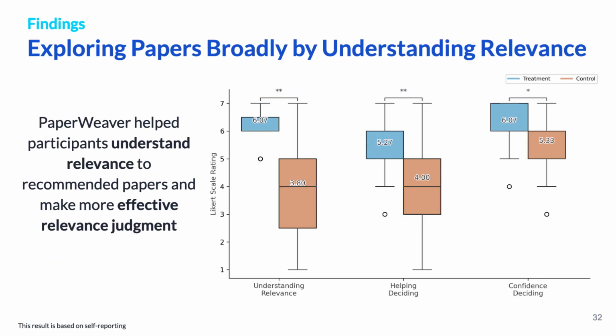Based on the post-hoc survey, participants felt that they could understand how the recommended papers were relevant to their own research interest significantly better in PaperWeaver than the baseline. We also found evidence that PaperWeaver supported decision-making. Specifically, participants felt PaperWeaver helped them decide which papers were worth saving and were significantly more confident in their decisions.